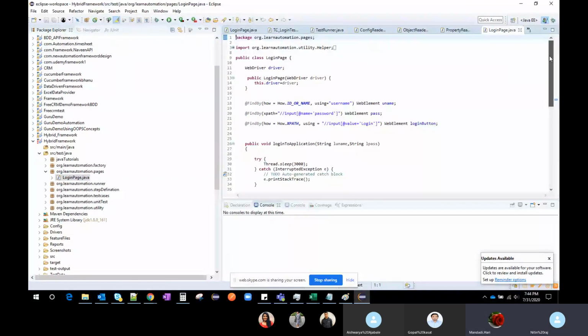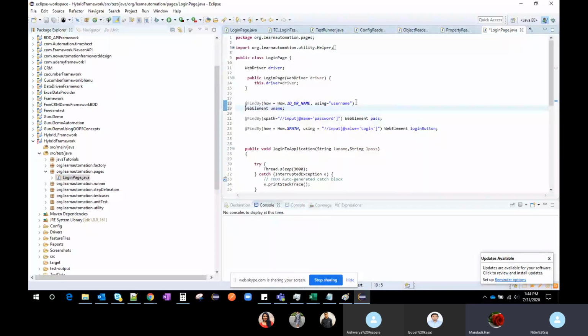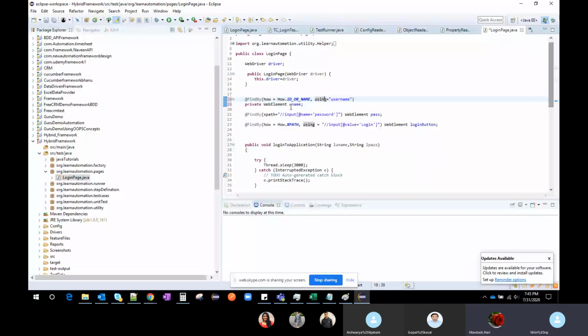Here, in order to find an element, we write @FindBy, and the web element is username. So we will make this one private, because I don't want to show these details to the outside world, like what attribute I have taken. In order to use this, I have to use it in the public method.